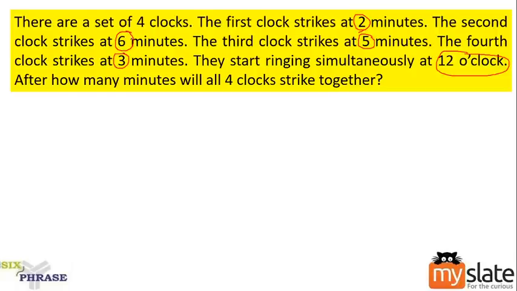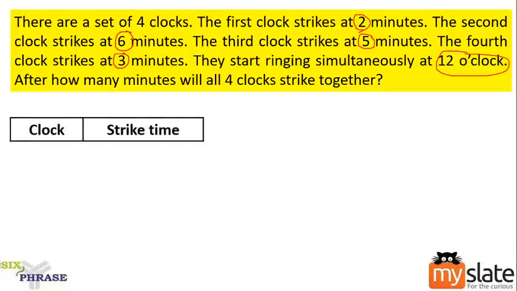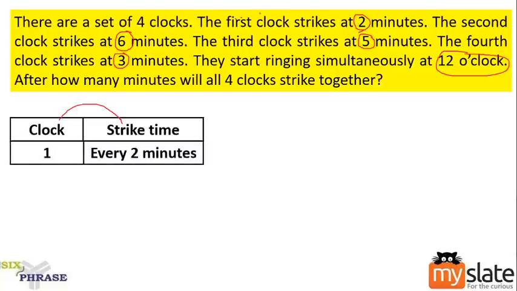Okay, let me just tabulate our data. There are two sets of data given for us. What is that? One is clock, the other is the strike time. Consider clock 1. Clock 1 strikes every 2 minutes. What about clock 2?